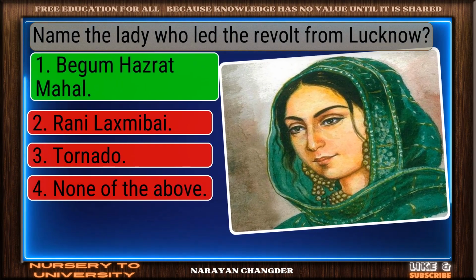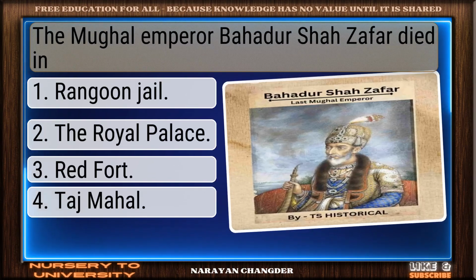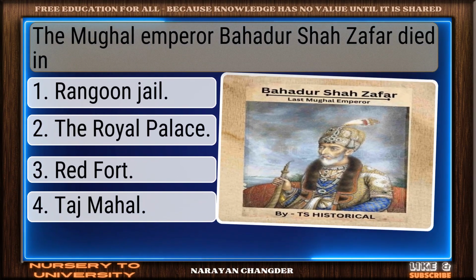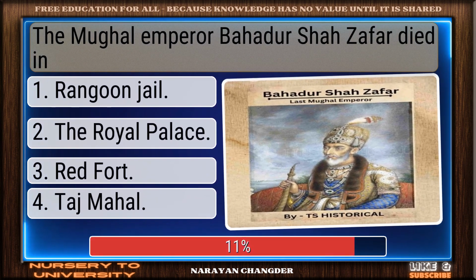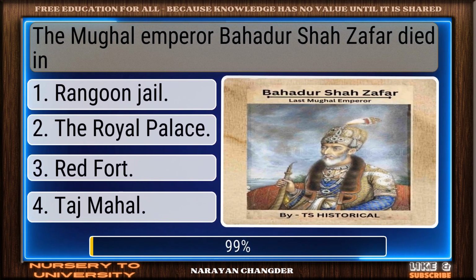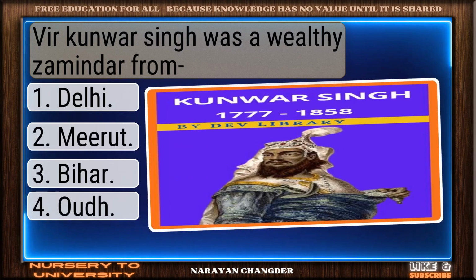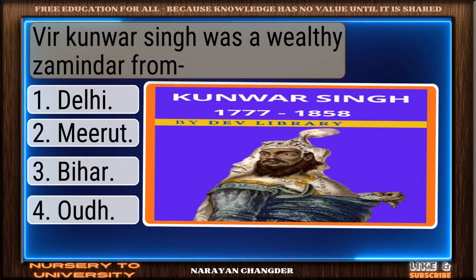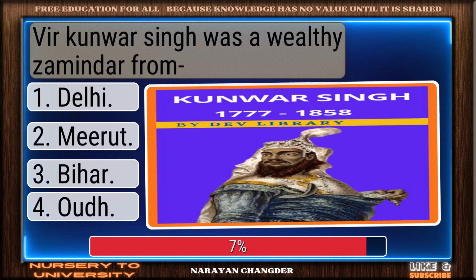Solid response. Begum Hazrat Mahal is a valid choice. Question number 108. The Mughal Emperor Bahadur Shah Zafar died in. Correct. Rangoon Jail is the right answer. Question number 109. Vir Kanwar Singh was a wealthy zamindar from.